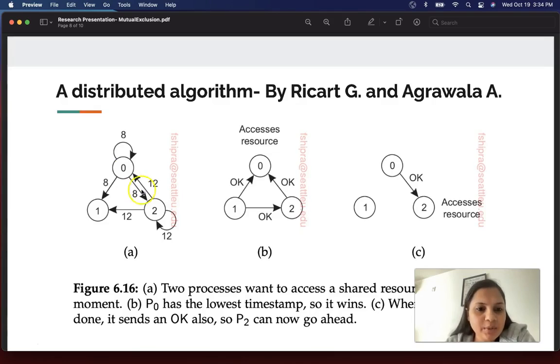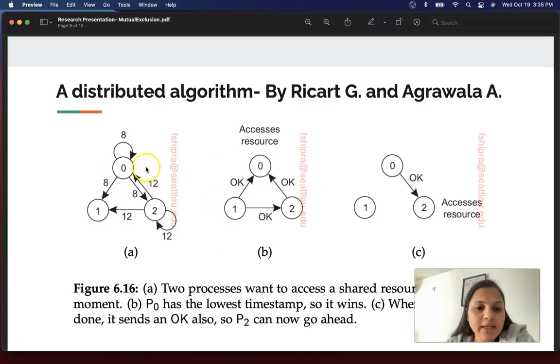Now in this diagram, as you can see, we have three processes, 0, 1 and 2. Let's say 0 wants to access the resource X, so it will send the request message to processes 1 and 2 with timestamp 8. Then process 2 also wants to access the same resource, so it will send the request message to 1 and 0 with timestamp 12. Then as process 1 doesn't want to access any resource, it will send OK, that is the grant message, to 0 and 2.